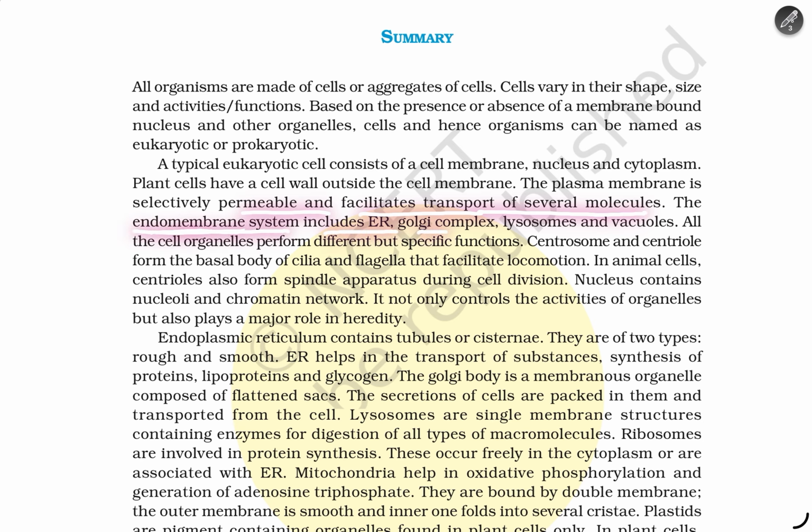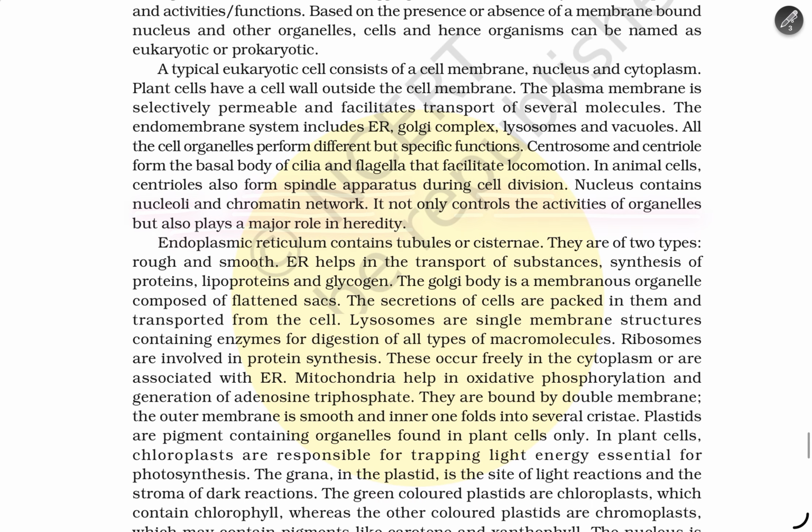The endomembrane system includes the Golgi complex, lysosomes, and vacuoles. All the cell organelles perform different but specific functions. The centrosomes and centrioles form the basal body of cilia and flagella and facilitate locomotion. In animal cells, the centrioles also form the spindle apparatus during cell division. The nucleus contains nucleoli and the chromatin network. It not only controls the activity of organelles but also plays a major role in heredity.